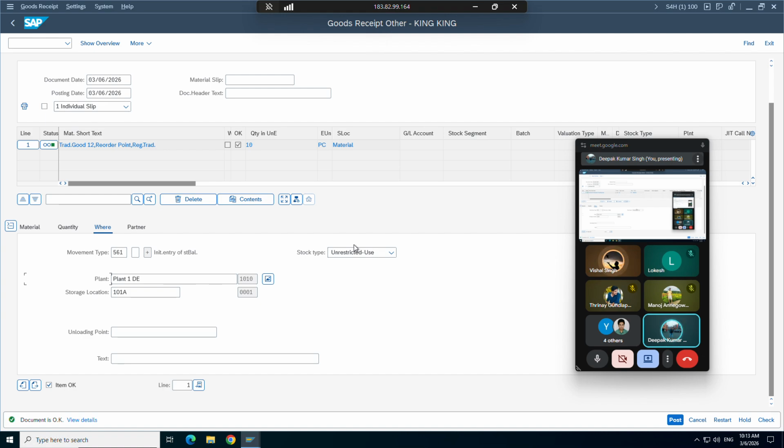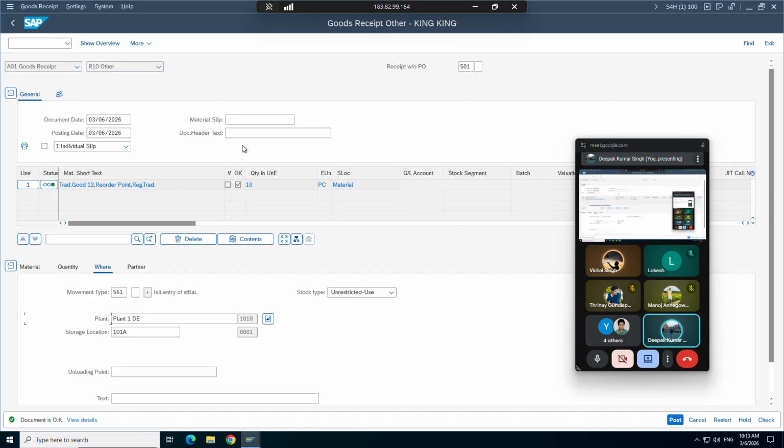MB51 works. MB51 is for material movement, but posting-related everything got changed. Here you select these two drop-downs, and based on this you select everything. Since it's an initial posting, you select goods receipt. You go to Other, you put your movement type here. Here also you can put it. That's all good.